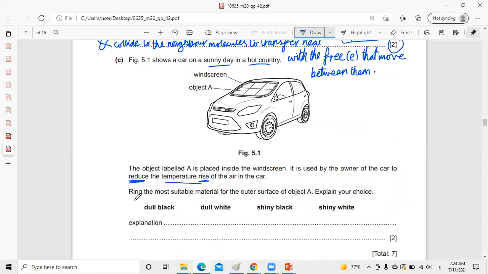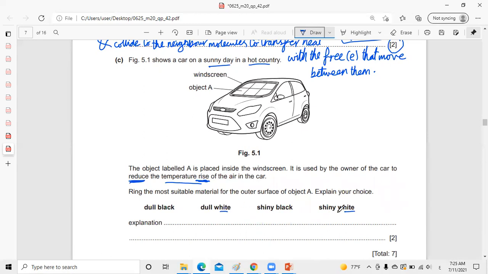Ring the most suitable material for the outer surface of object A. Explain your choice. Now, I don't want to make the air inside this car hot. If I make it black, it will absorb the most radiation, but I don't want to raise the temperature. So I will not put black, I'll put white.